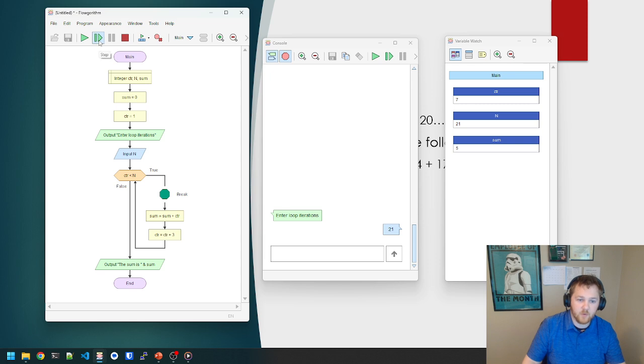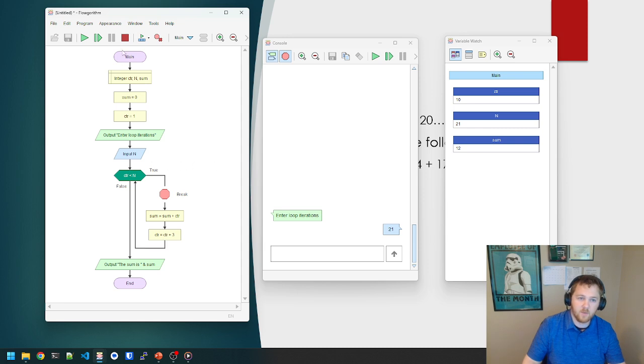However, with step through, I can see it hit every single block of code. So right now sum equals sum plus counter. So we're going to watch here right now after I run this block, sum is going to change. There, click that, and we can see that sum, which was 5, equals 5 plus 7. So now it's 12. And then we're going to update our counter. Right now our counter is 7. So counter equals 7 plus 3. So this should update to 10 here after I do this. And we can see that updating for us right there.